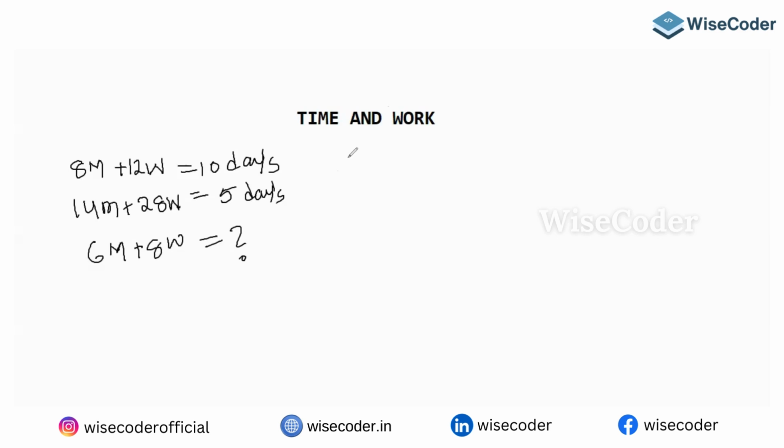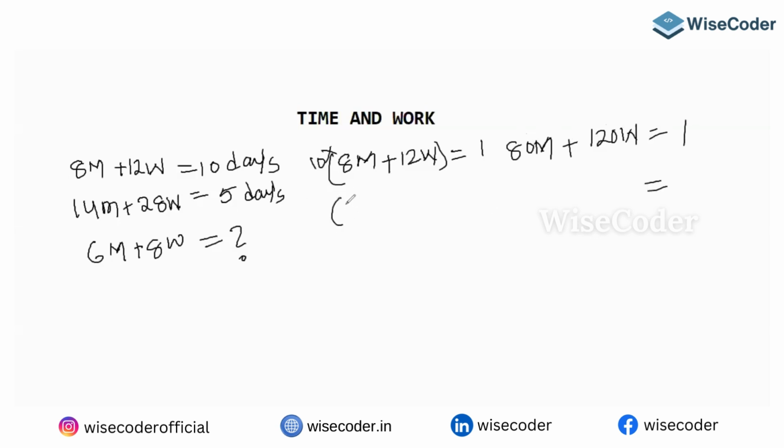Guys, look at here. Don't try to solve the equations. 8 men and 12 women are doing it in 10 days. Now, if I want to complete in 1 day, that will become 1 by 10, so 10 is going to be multiplied here. See, simple. If I want to paint this room in 1 day instead of 10 days with this workforce, the number of men and women will be increased. So that's going to be 80 men and 120 women. They can do it in 1 day. Next.